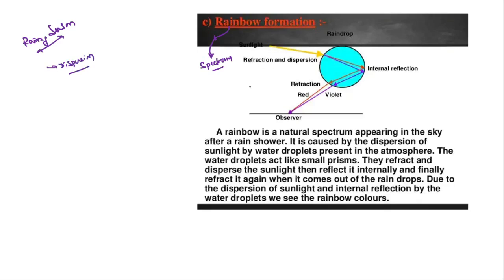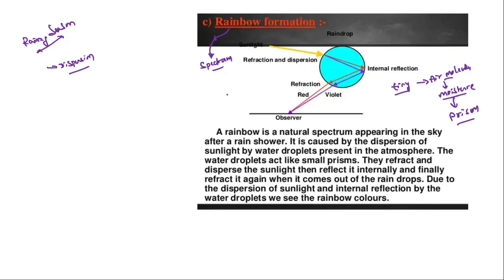In the atmosphere during rainy season there are numerous very tiny air molecules which have moisture in them. Such a molecule will act as a small prism.